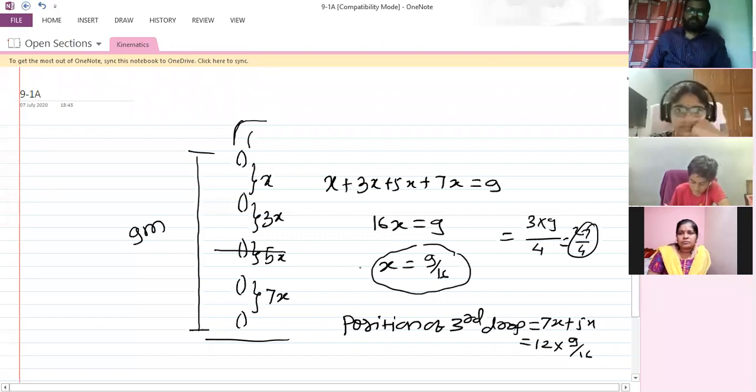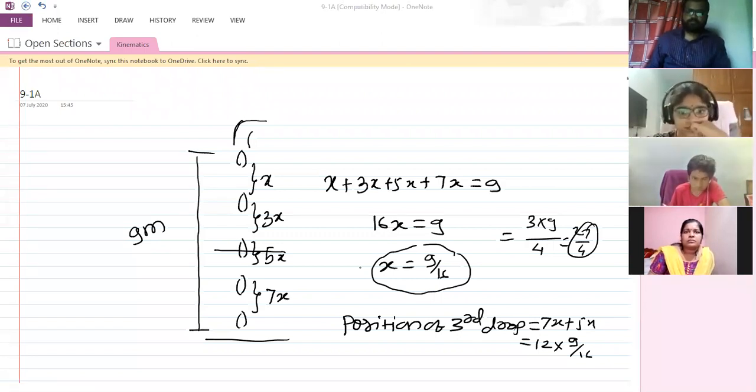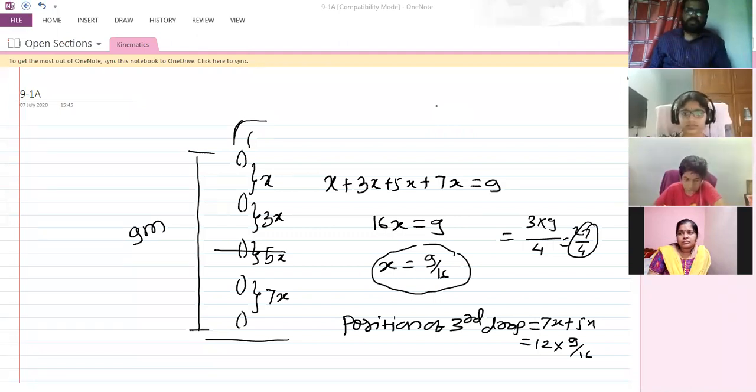Yes, Santosh. No, sir, nothing, sir. Okay. So any doubt in this question? This is the homework question which I gave. 108 divided by 16, is it the same? Yes, sir, 27 by 4, same thing.